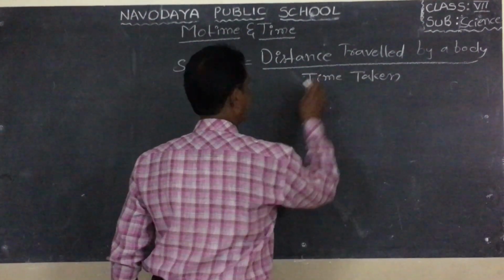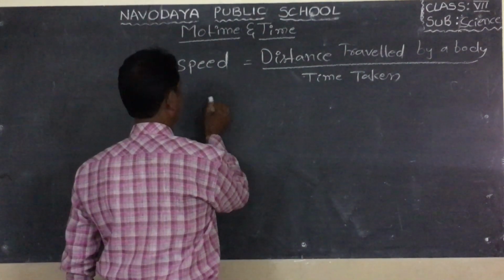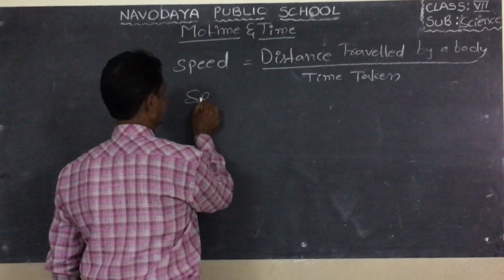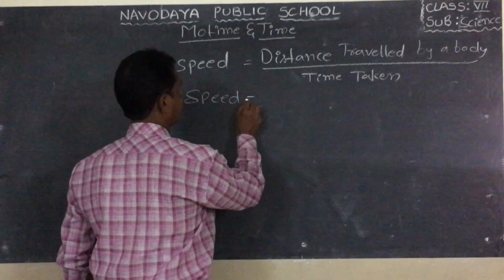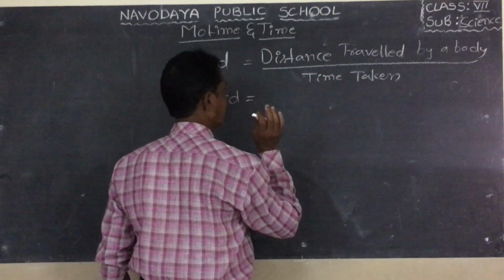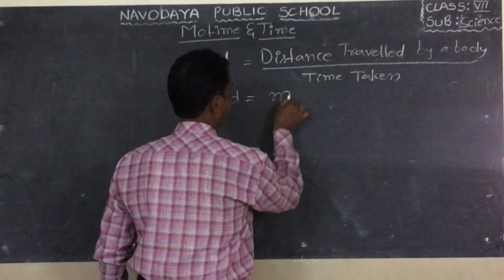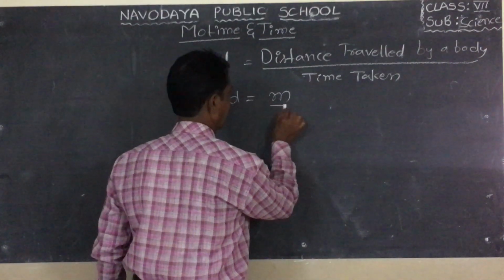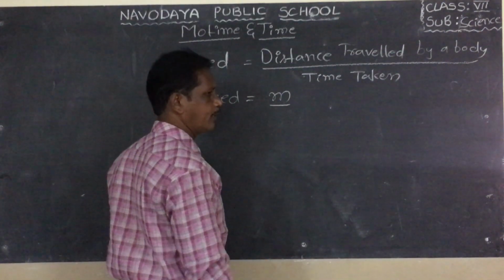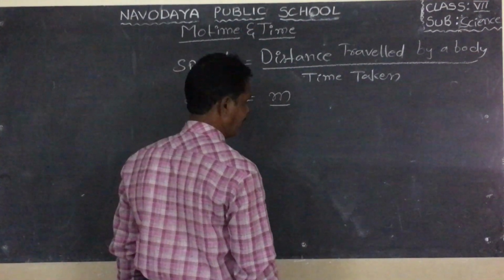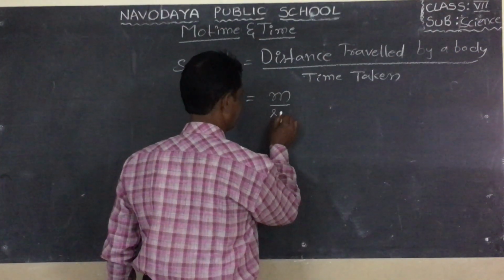So the unit of speed. The unit of distance in the SI or MKS system is meter. The unit of time in any system is second.